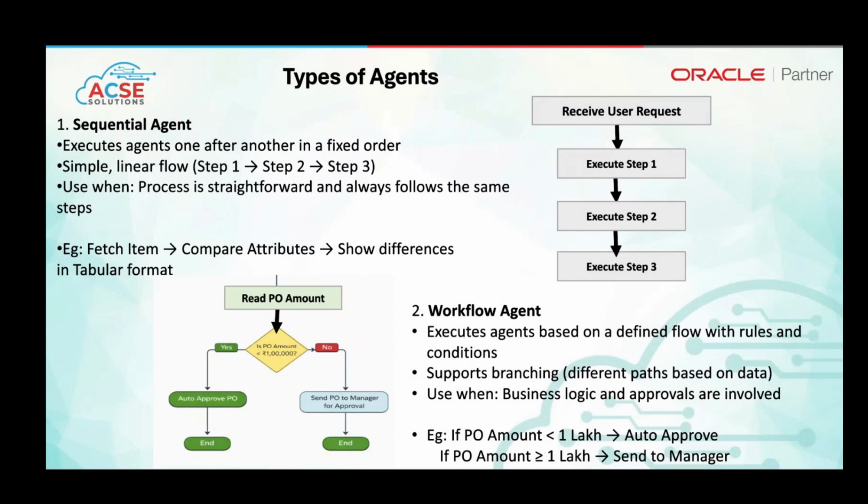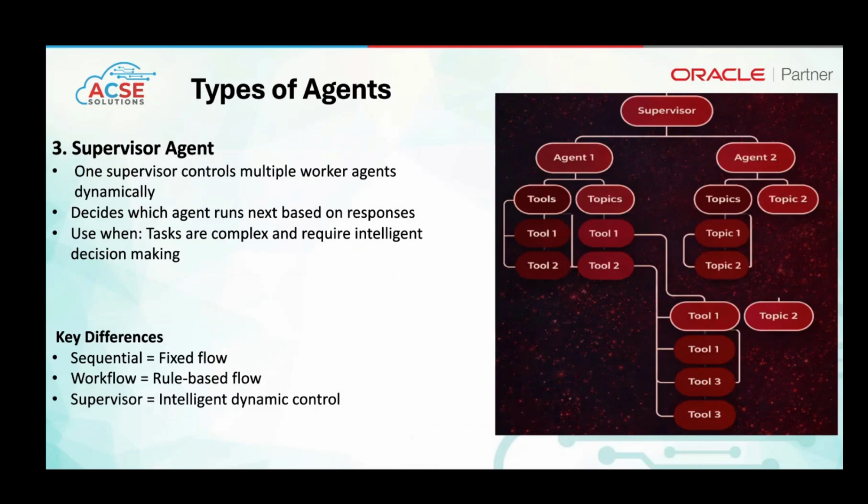And then the third type of agent is the supervisor agent. The supervisor agent is used in complex business processes or complex scenarios. So we have multiple agents, and in multiple agents, we have different tools. The supervisor agent would decide which agent will work on which use case, like when which agent should execute or work, it will be decided by the supervisor agent.